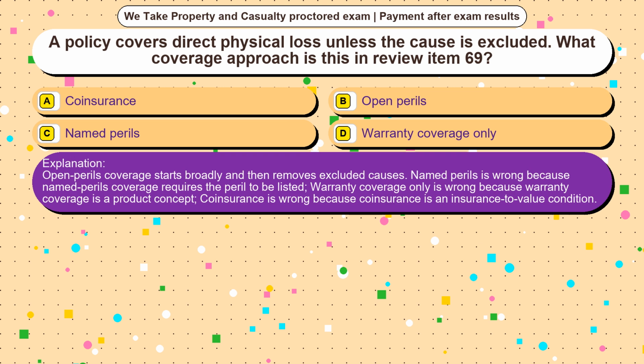Open perils coverage starts broadly and then removes excluded causes. Named perils is wrong because named perils coverage requires the peril to be listed. Warranty coverage only is wrong because warranty coverage is a product concept. Coinsurance is wrong because coinsurance is an insurance to value condition.